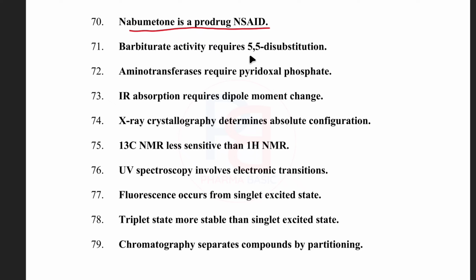Barbiturate activity requires the 5,5 disubstitution. Aminotransferases require the pyridoxal phosphate.